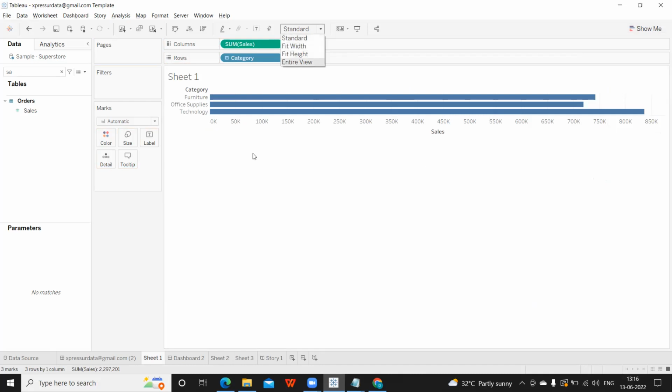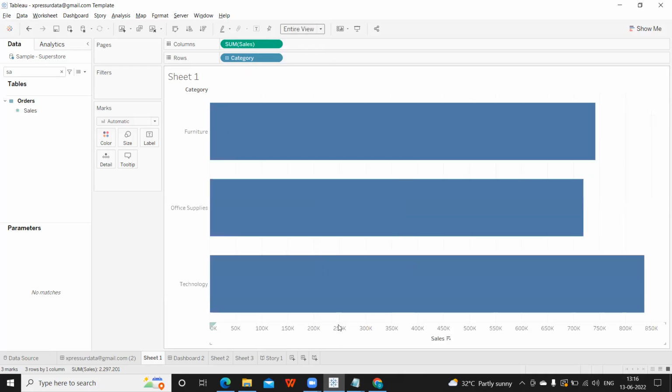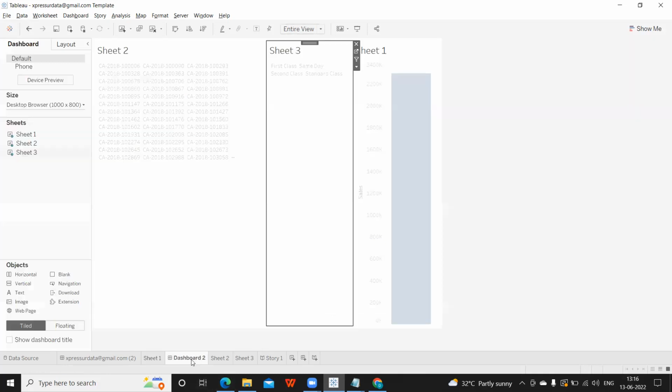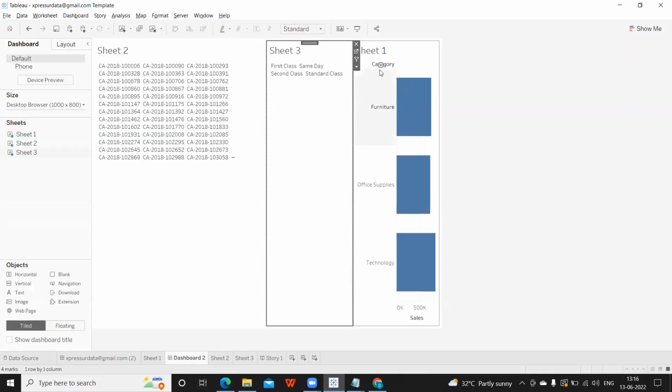Standard means this is how it looks, even though you have empty space here, it is not using. Fit width means Tableau will try to adjust from left to right. Same way, fit height means from top to bottom. Entire view means both your height and width will be considered. At worksheet level, it might not show much difference, but when you go to dashboard level, it will show a lot of difference. So mostly in this kind of situation we go with entire view, so that even though we place it at dashboard level, it should not cause any issues for us.